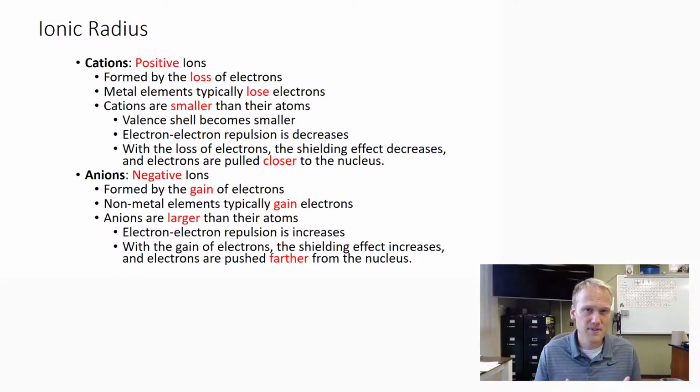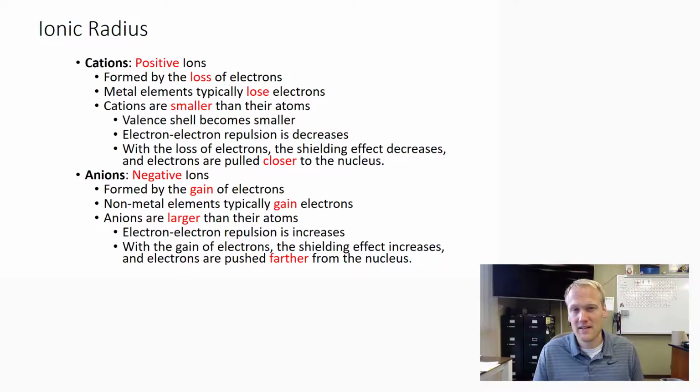Typically, weak atoms with low Zeff on the left side, metals, are going to lose electrons, and we call those cations. When they lose negative electrons, they're going to have a positive charge. So if they lose 1 electron, it's a +1 charge. If they lose 2 electrons, it's a +2 charge. Because they're losing electrons, because they're weak, it's going to be a smaller ion. The ions of metals are smaller than their atom counterpart.